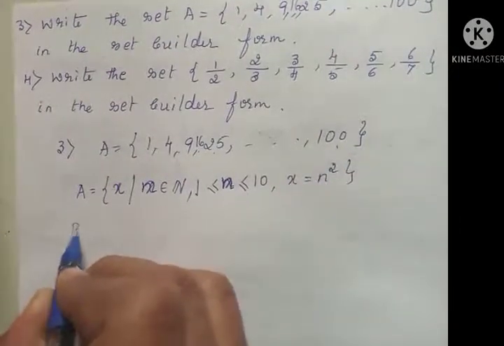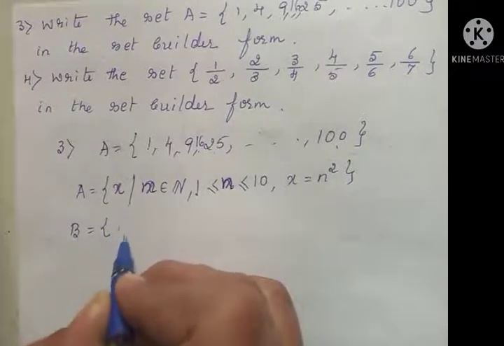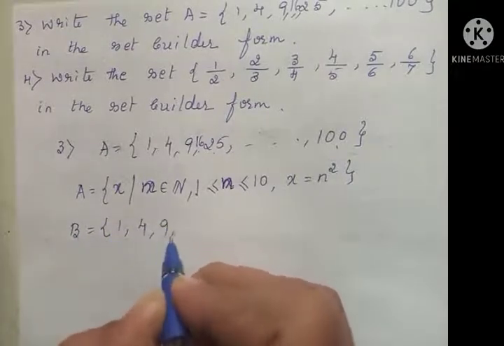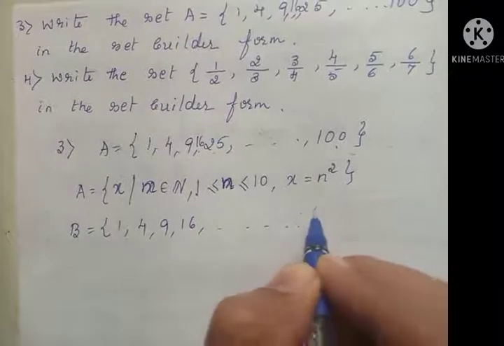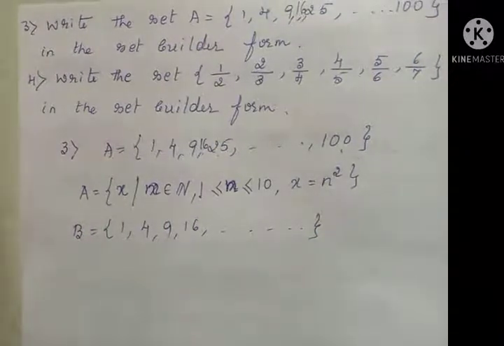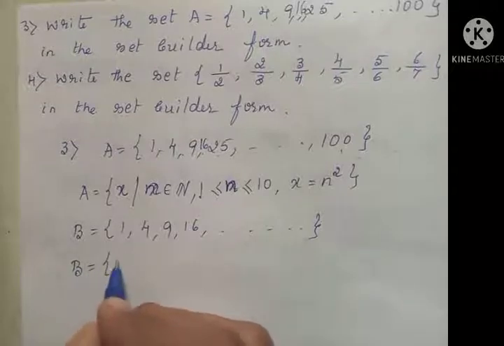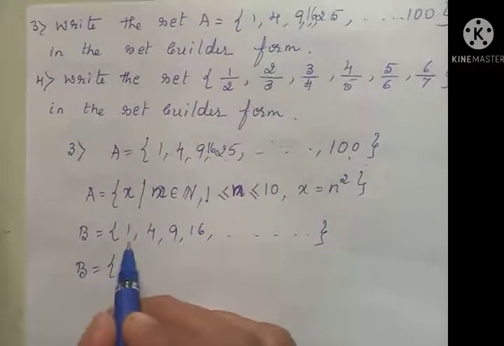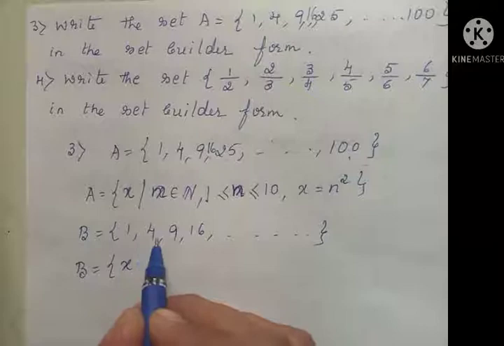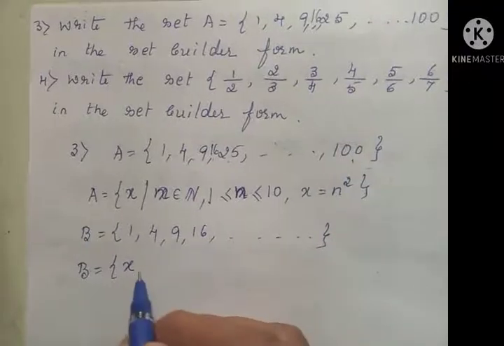Or you can write like this. Suppose the set B is defined as 1, 4, 9, 16, with no end, infinity. So this set is the collection of x where you should get the answer 1, 4, 9, 16, etc. How will you write that?